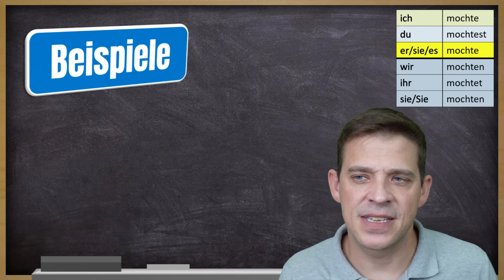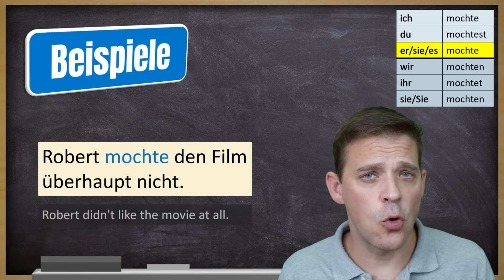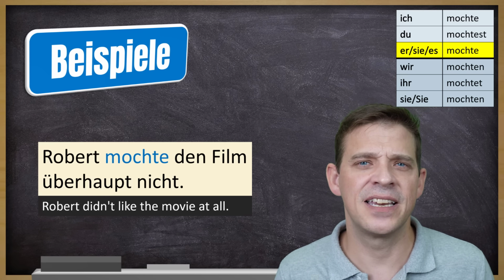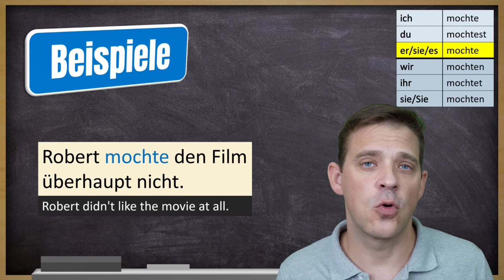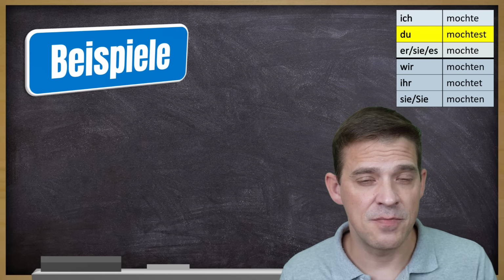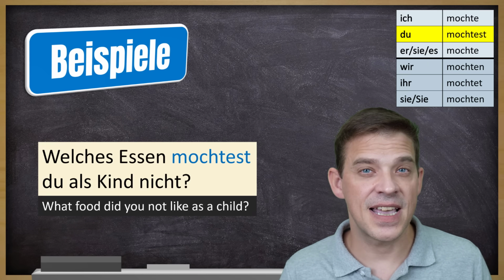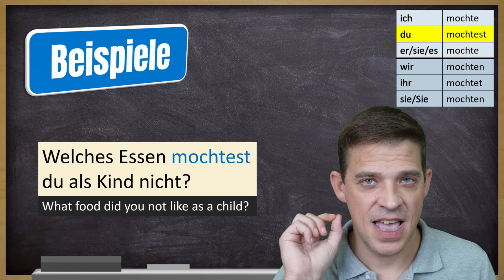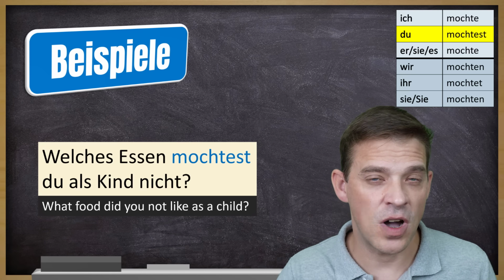Ein Beispiel mit er, sie, es. Robert mochte den Film überhaupt nicht. Robert didn't like the movie at all. Und eine Frage mit du. Welches Essen mochtest du als Kind nicht?